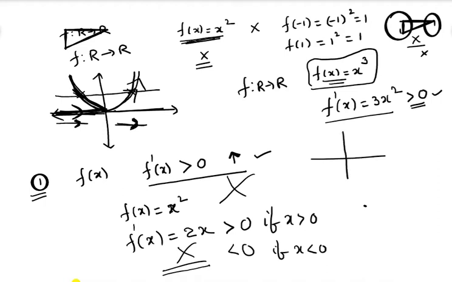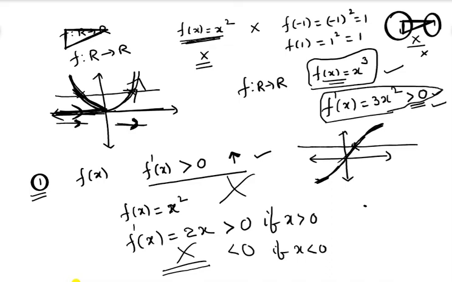You can observe the graph of f of x is equal to x cubed. So this is the graph of f of x is equal to x cubed. Anywhere you draw a horizontal line, it cuts the graph at only one point, then it is said to be a one-one function. At the same time, f dash of x is greater than 0, so it is an increasing function. Then also we can say it is a one-one function. So these are the other ideas about the one-one function.